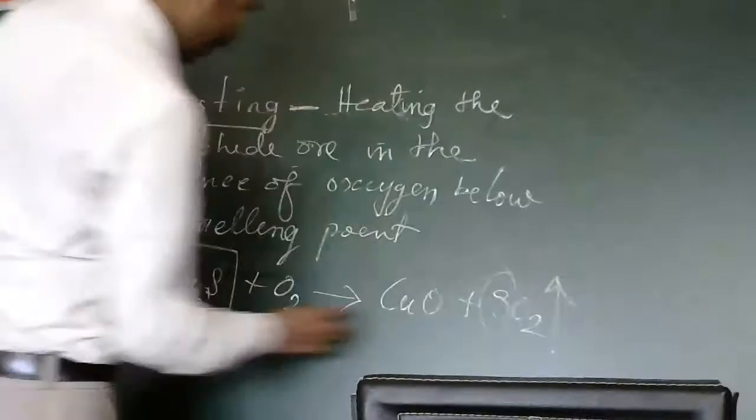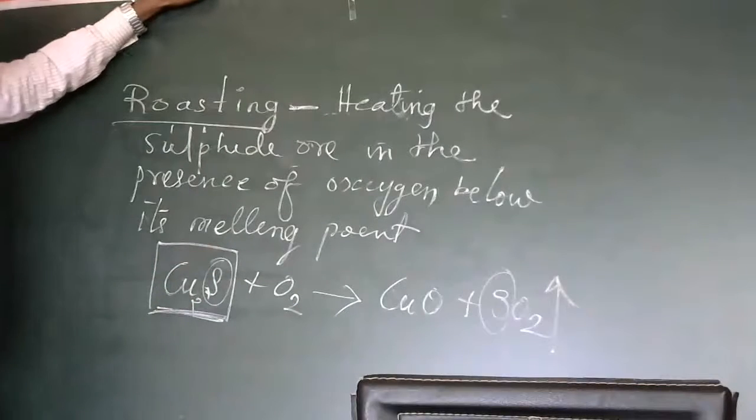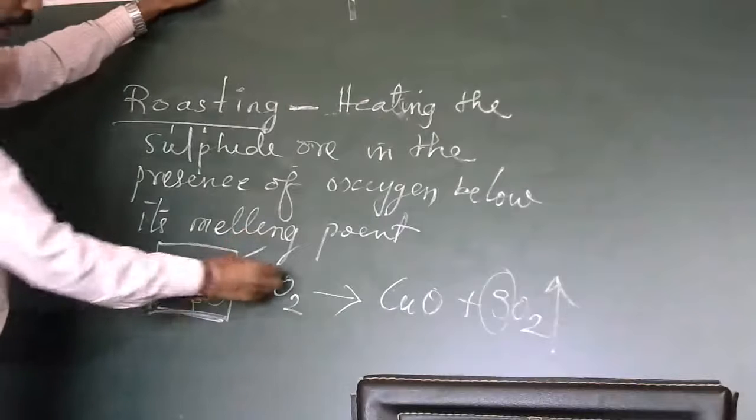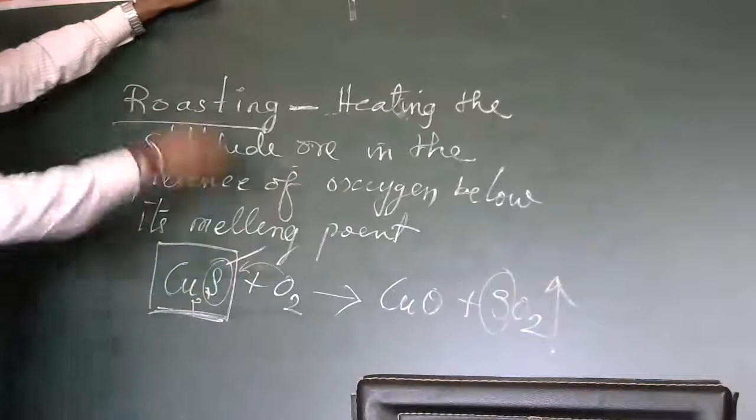Actually, sulfur we don't want, so we have to remove the sulfur. Sulfur is removed by adding oxygen, oxidation, roasting.